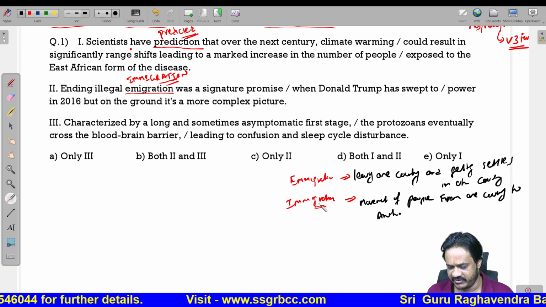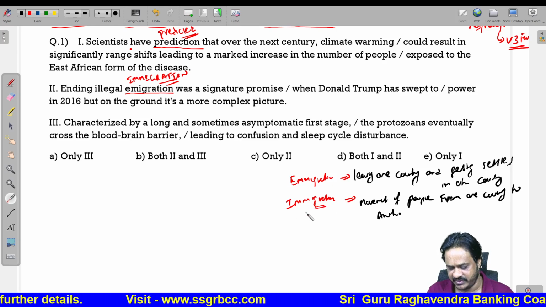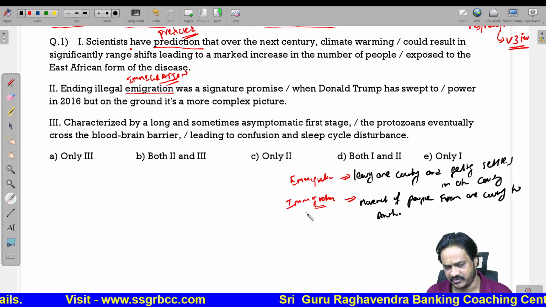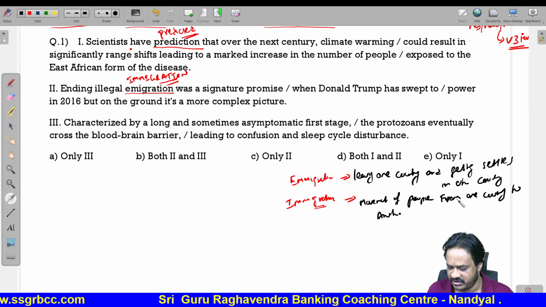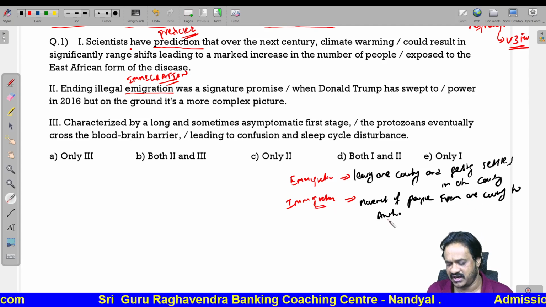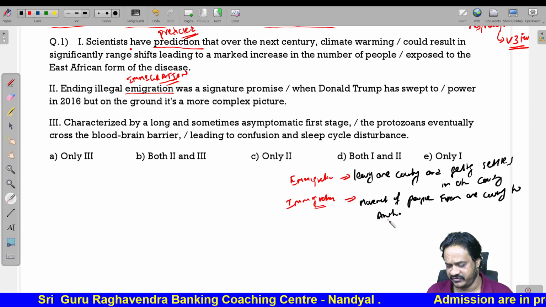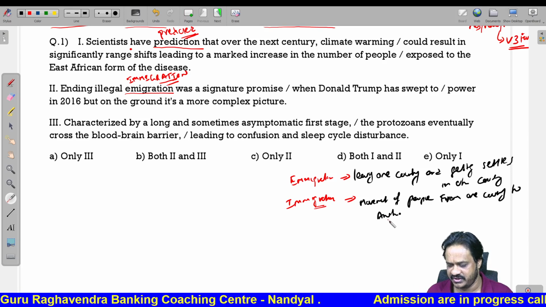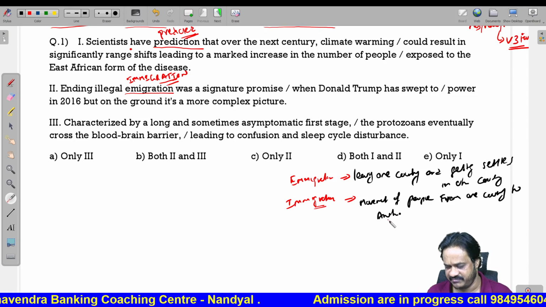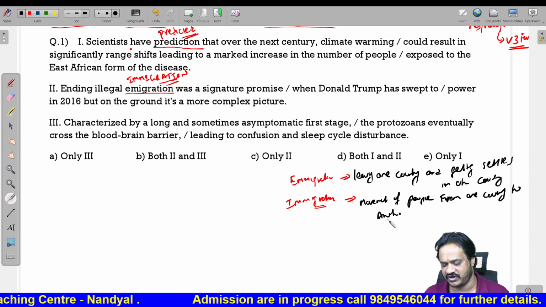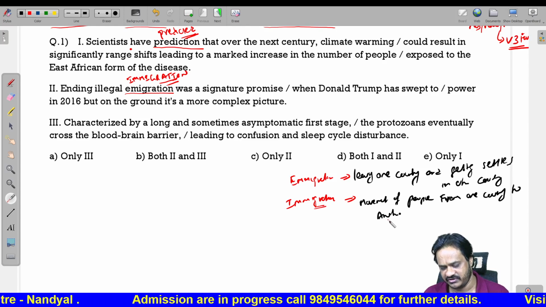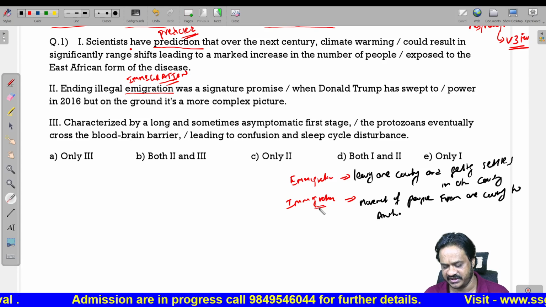Again, after coming from Dubai to India, there will be an immigration check at the Indian airport also. So, that is nothing but immigration. Immigration means movement of people from one country to another country. So, if you are going from India to Dubai, there they will do the immigration stamp. And again from Dubai to India, if you are returning after some 4 or 5 days, then also you will be having an immigration check at the Indian airport.